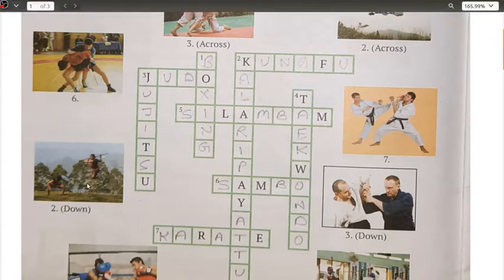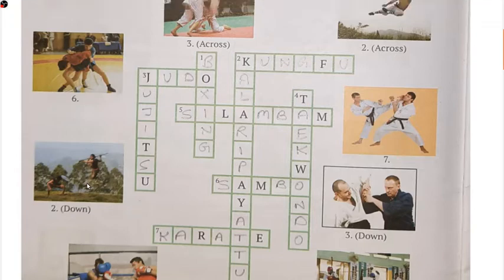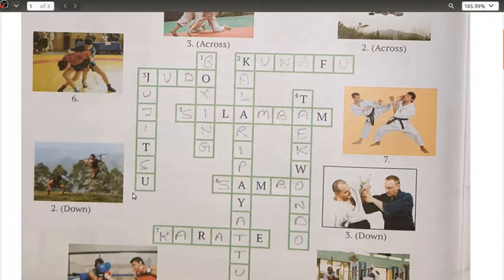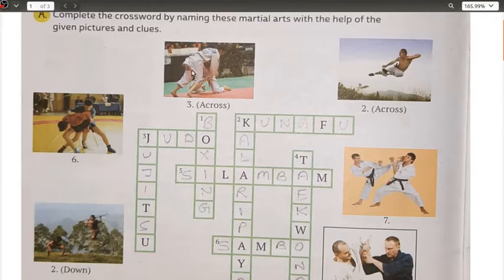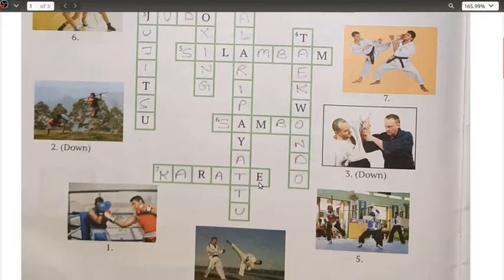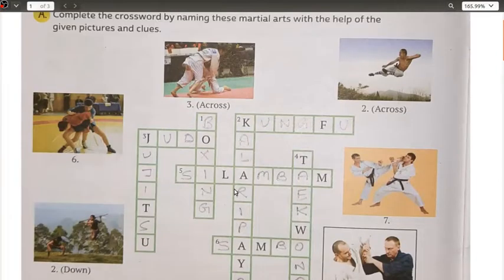Alright. Jiu-Jitsu is the name of the martial art which means the gentle way. This is one of the Japanese arts which uses holds, throws, and paralyzing blows to subdue an opponent. That is your Jiu-Jitsu part. Okay, that is your number 3 down. So this was there for all martial arts.